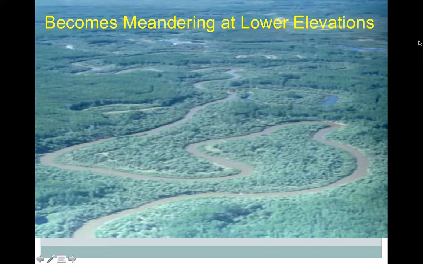You can also see here, for those earth scientists out there, some oxbow lakes that are created by these meandering streams. And this is a meandering stream because it just kind of goes and meanders all about.